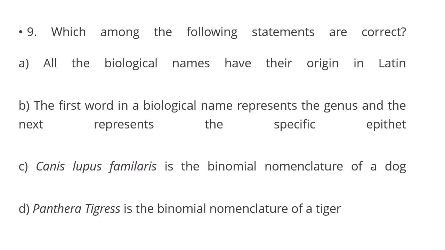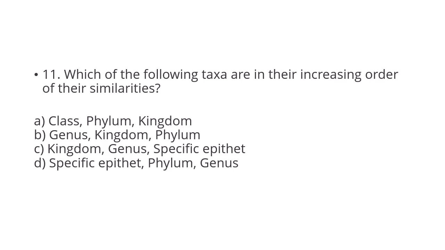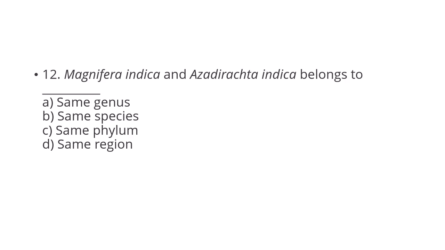Which among the following statements are correct? All the biological names have their origin in Latin. The first word of a biological name represents the genus and the next represents the specific epithet. Canis lupus familiaris is the binomial nomenclature of dog. Panthera tigris is the binomial nomenclature of tiger. So here the correct one is option B. Next question, the word taxa means classification. Which of the following taxa are in increasing order of their similarities? Here specific epithet, then genus, then kingdom. So option C is the correct one. Mangifera indica and Azadirachta indica belong to the same species. They both have the same species epithet indica.